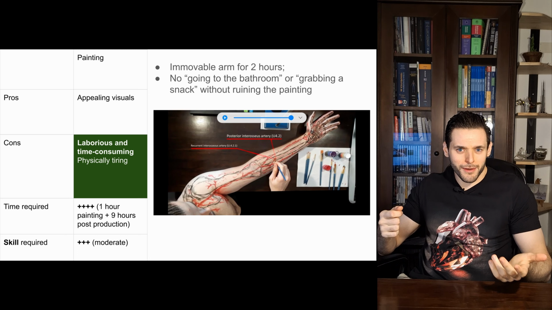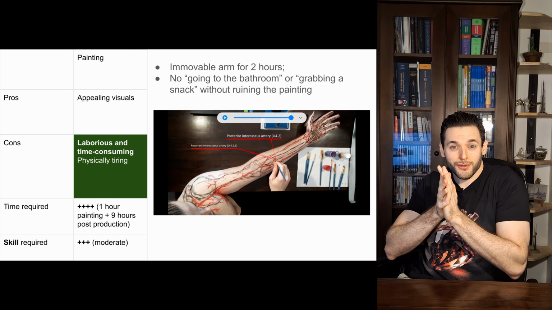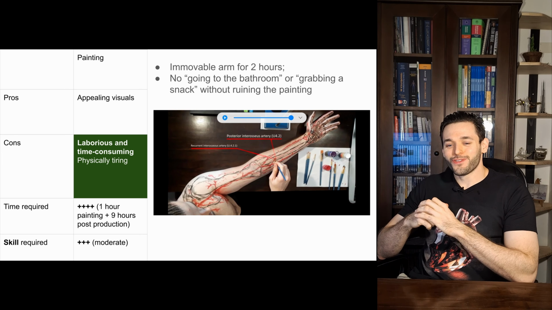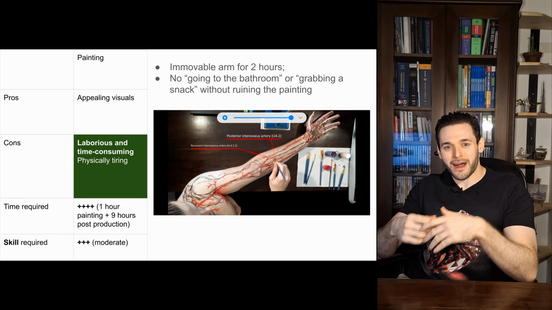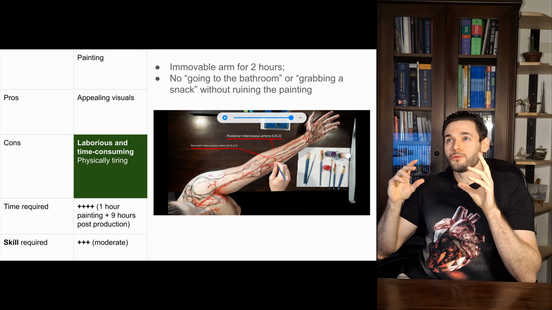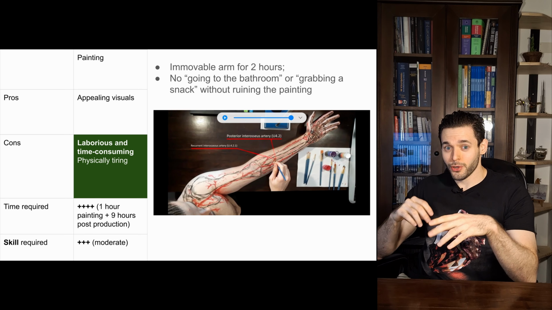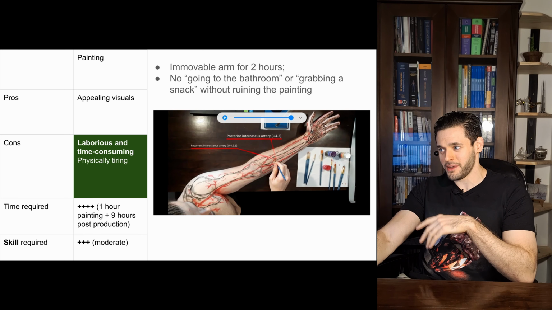If you go to the bathroom and wash your hands or even use your hands for anything, you ruin the painting. So when you try to draw something, for example, on your arm or on your hand or on your face, you need to plan your schedule very well to make sure you have the 2 or 3 hours necessary to make the painting.